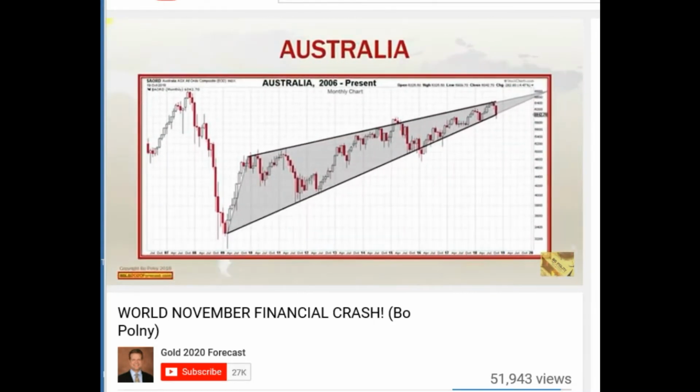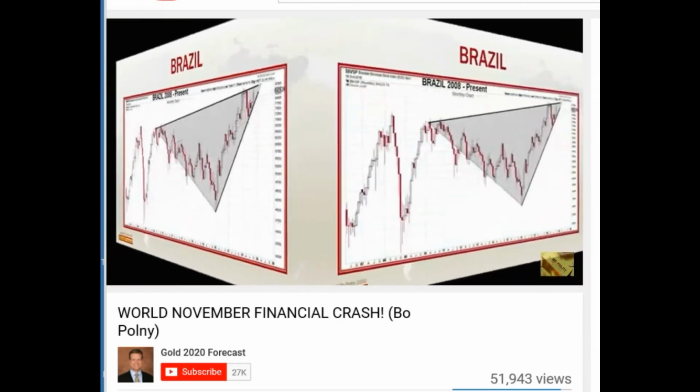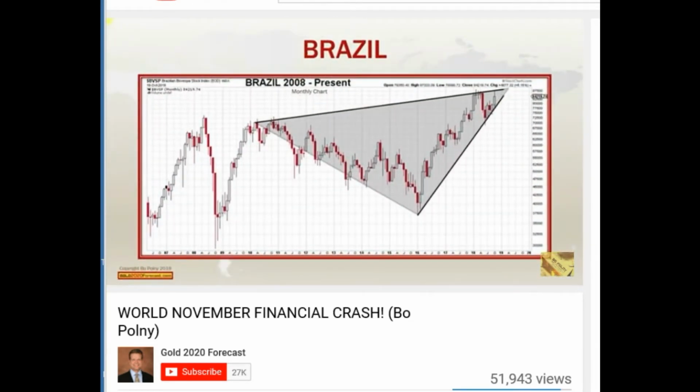Let's start with Australia. What do you see? A rising wedge. Notice Australia currently sits on the lower channel of the wedge. Australia is about to crash. Next, let's look at Brazil. Brazil also has formed a rising wedge. It sits near the lower channel. When this lower channel breaks, expect Brazil to crash.